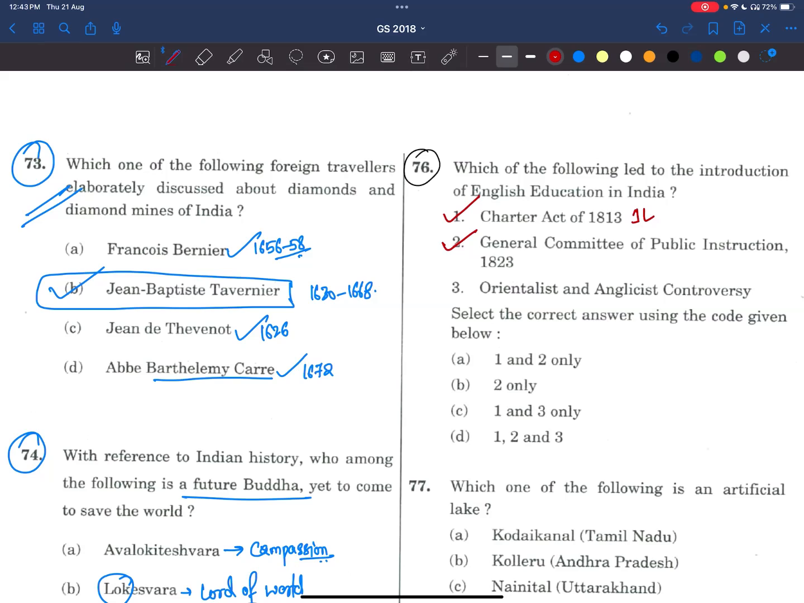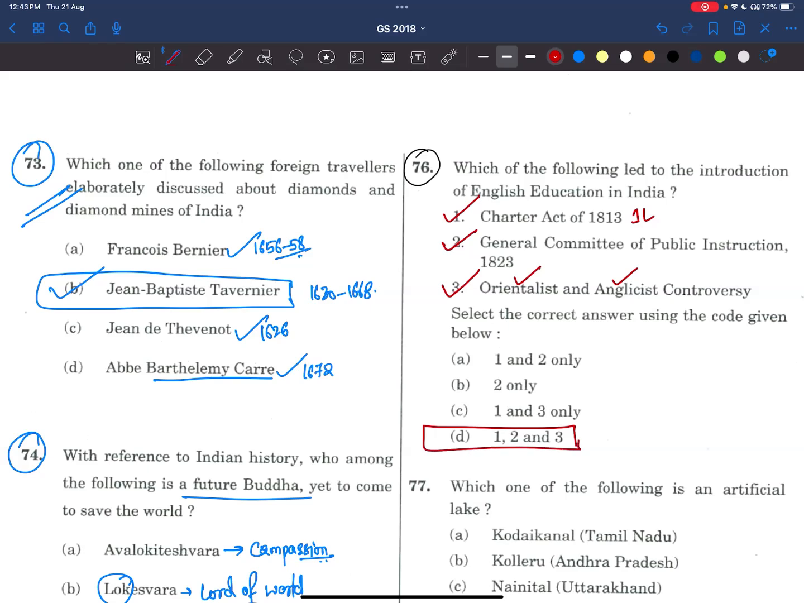Next, as I said, there was a controversy between Orientalists and Anglicists, whether to give traditional education or English education. So even this is also there, friends. Answer is 1, 2, and 3.